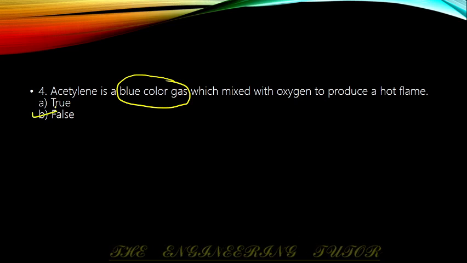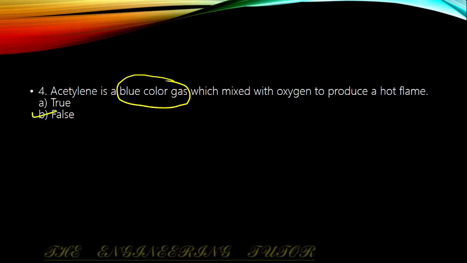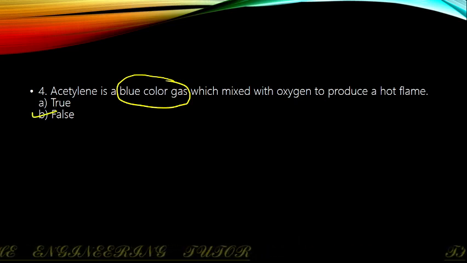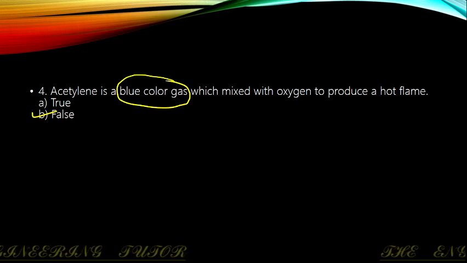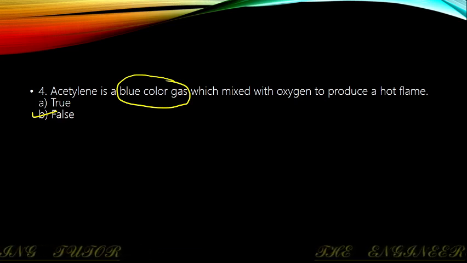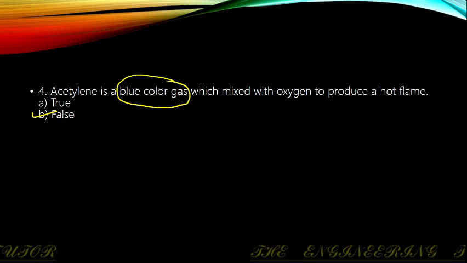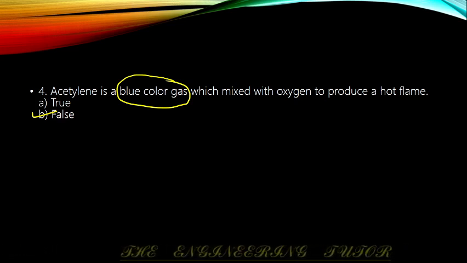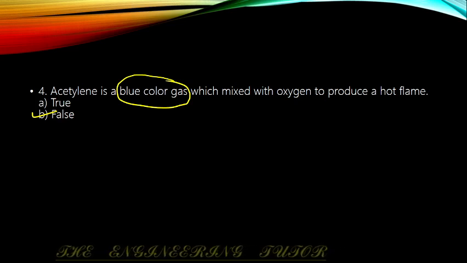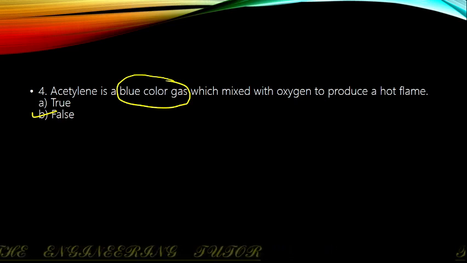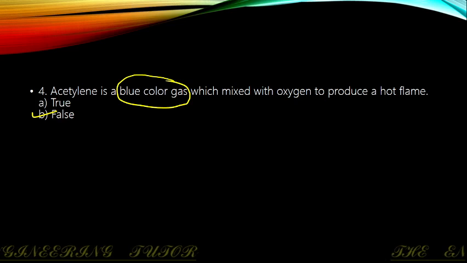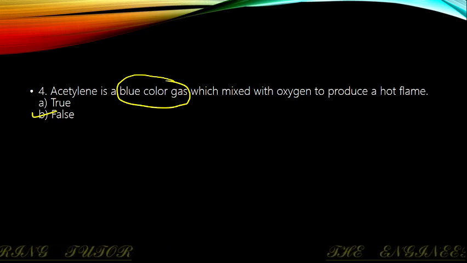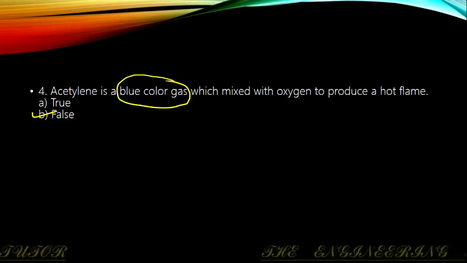In gas welding, acetylene is basically a colorless gas with a very distinct odor and is highly combustible when mixed with oxygen. Acetylene gas is formed by mixing calcium carbide with water, and then it decomposes, forming a compound of carbon and hydrogen having the chemical formula C2H2.